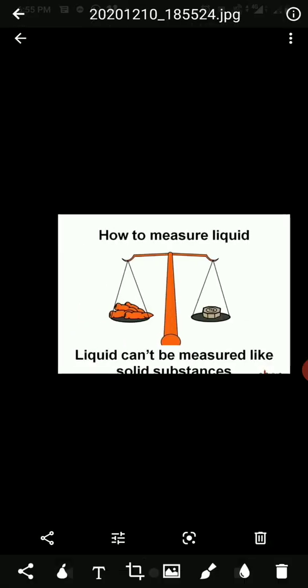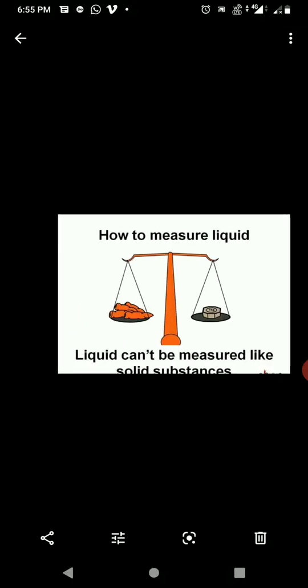But how can we measure a fixed quantity of a liquid? Can we measure liquids like solids in grams or kilograms using the weighing scale? No, because liquids flow easily and we cannot keep them on the weighing scale directly. Right, children? We have to use a container to hold them, and only after that we can measure them. So instead of weighing them in machines, we use containers of some fixed capacity to measure liquids like milk, water, oil, petrol, etc.